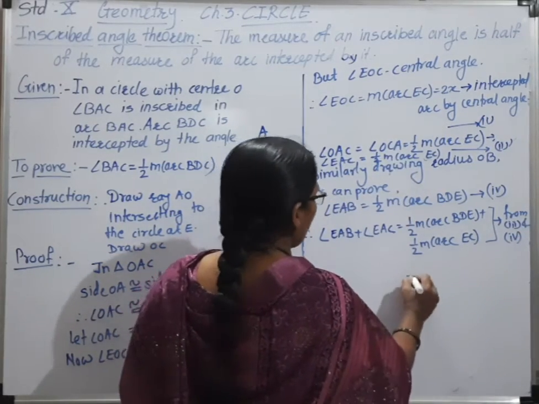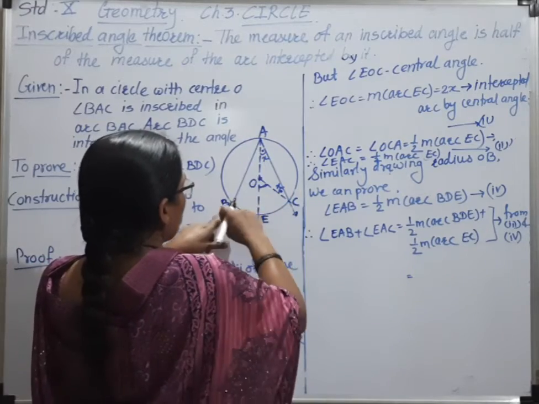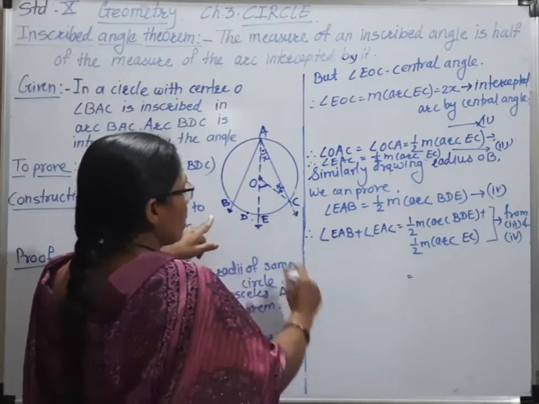So EAB and EAC together make the bigger angle BAC.